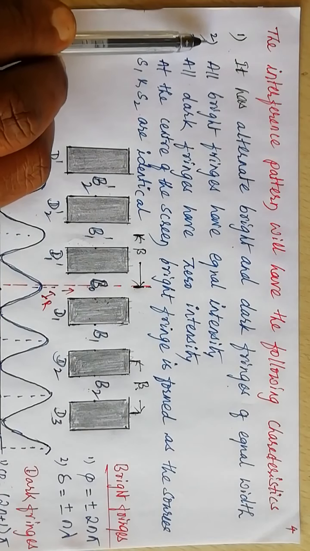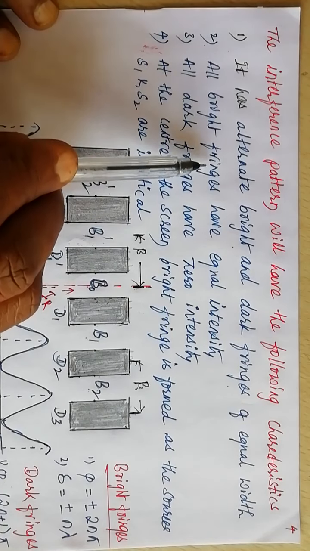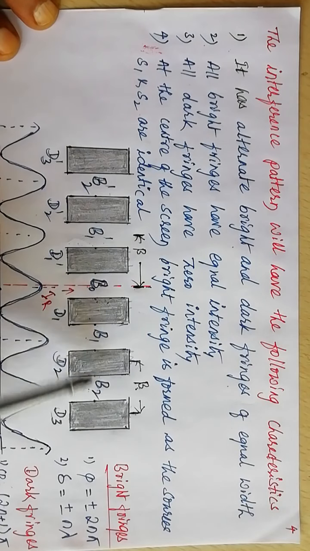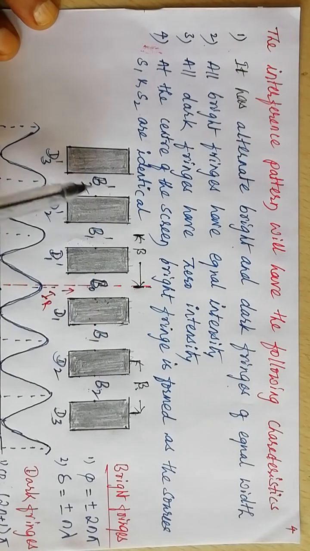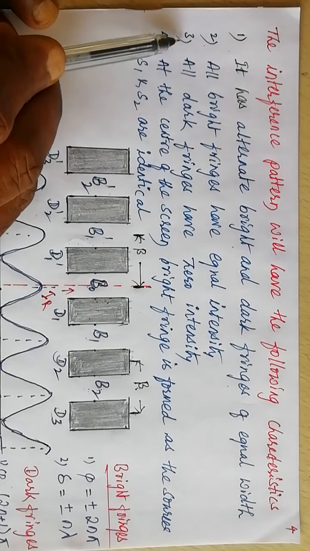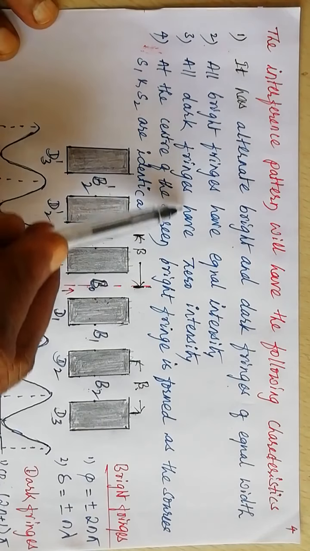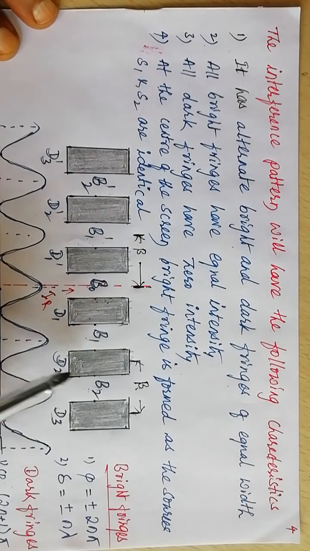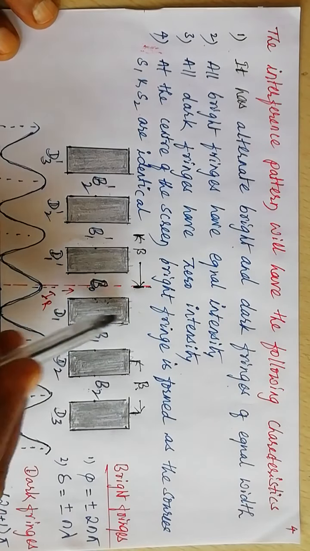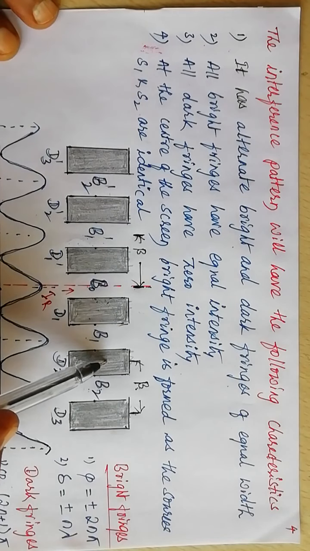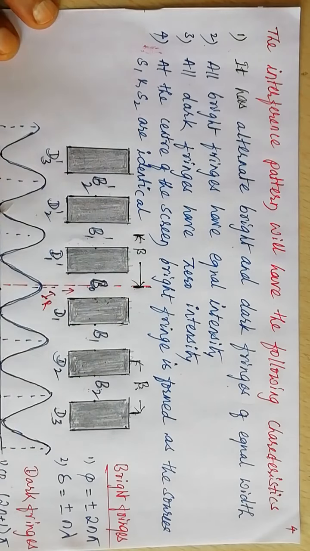The second characteristic is all bright fringes B0, B1, B2, B1 dash, B2 dash have equal intensity, equally bright. Third one, all dark fringes have zero intensity. These dark fringes have zero intensity, meaning light adding to light produces darkness.